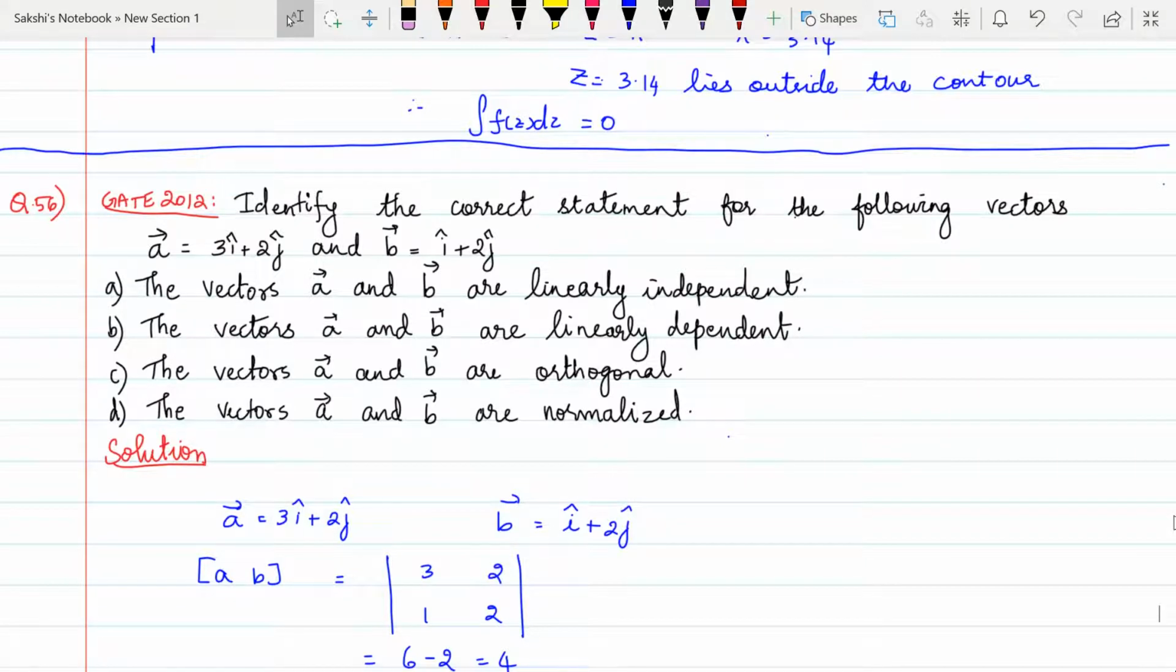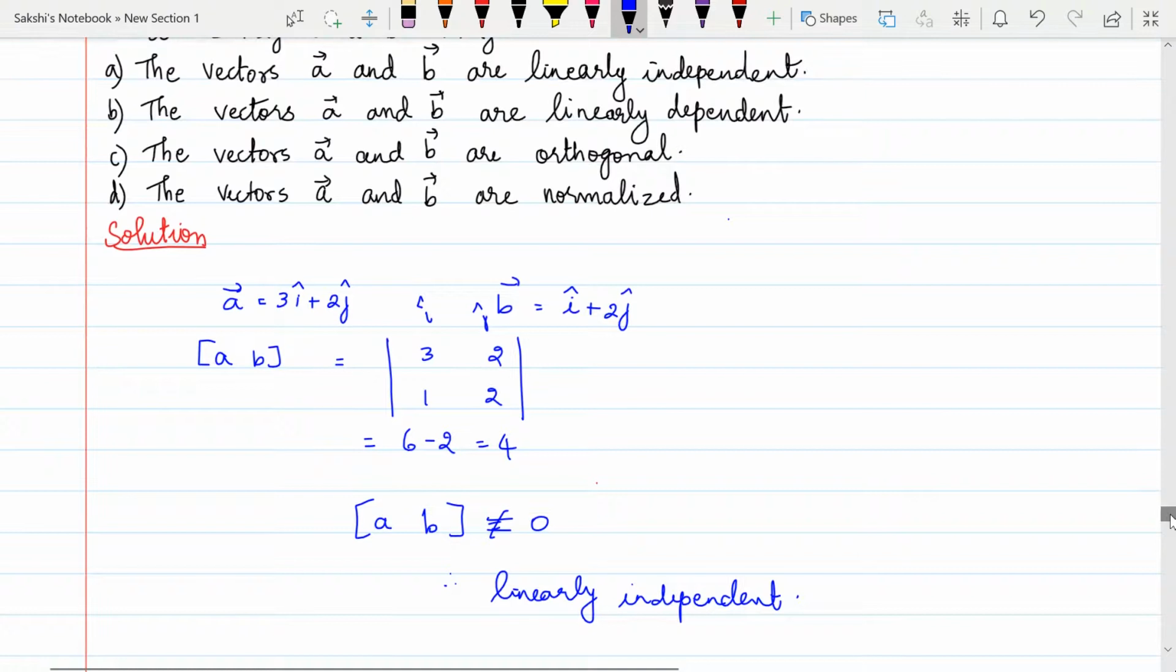So A vector here is 3i plus 2j and B vector here is i plus 2j. So on taking the determinant of these, I have written 3, this column is for i cap and this is for j cap. So I have written that and I have taken the determinant. When the determinant is not equal to 0, then we can say that those vectors are linearly independent. If the determinant is equal to 0, then they are linearly dependent. We have to remember this important property of vectors.